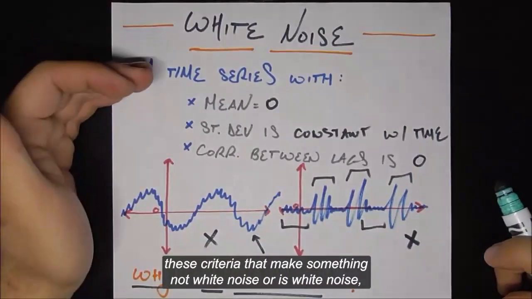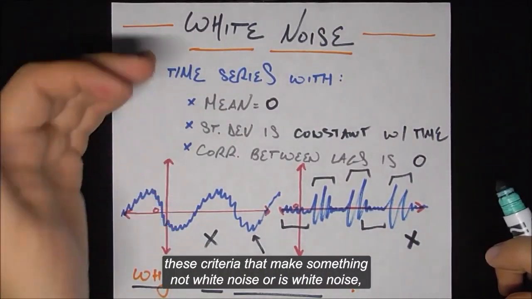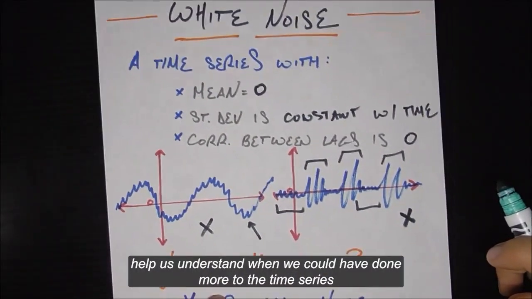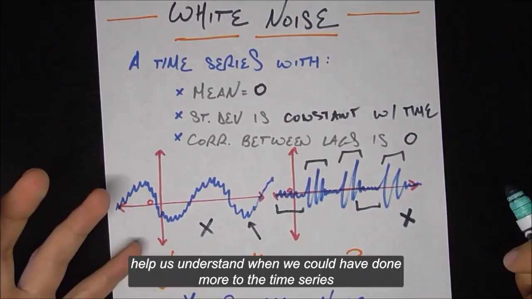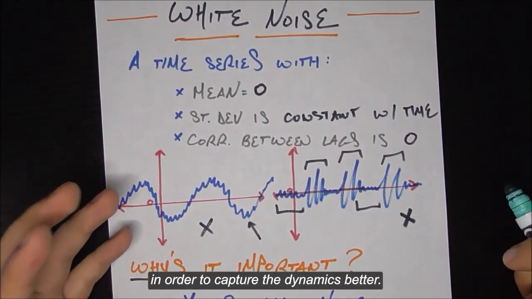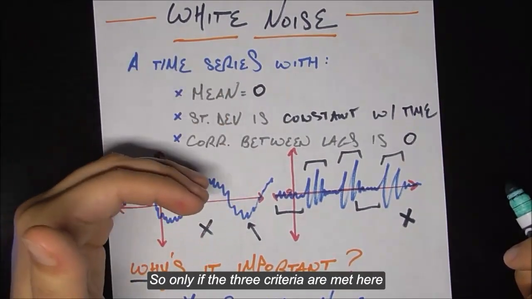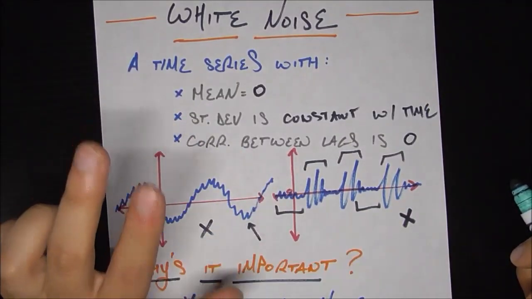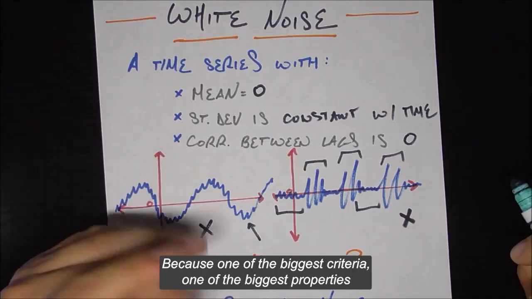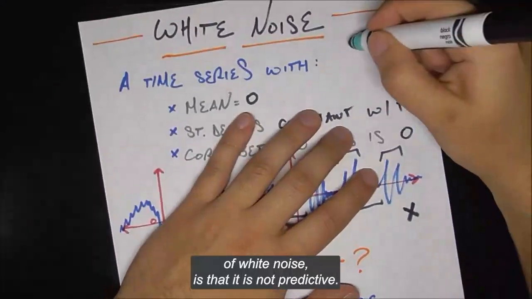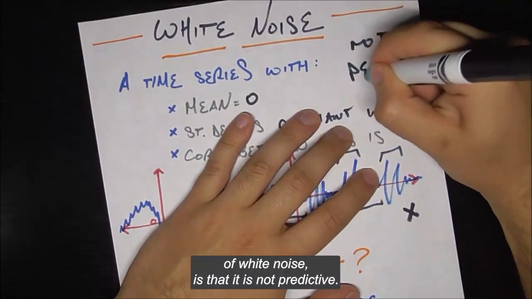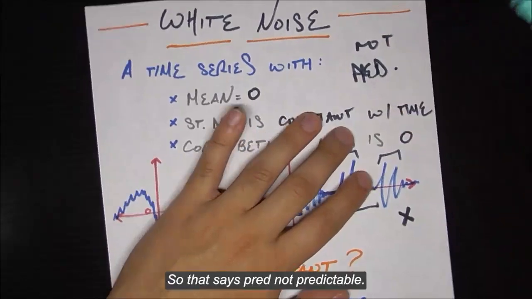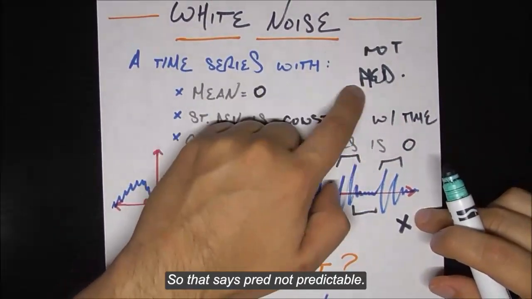So we see that these criteria that make something not white noise or white noise help us understand when we could have done more to the time series in order to capture the dynamics better. So only if the three criteria are met here, and it's truly white noise, then we cannot have done any better, because one of the biggest properties of white noise is that it is not predictable. So that says not predictable.